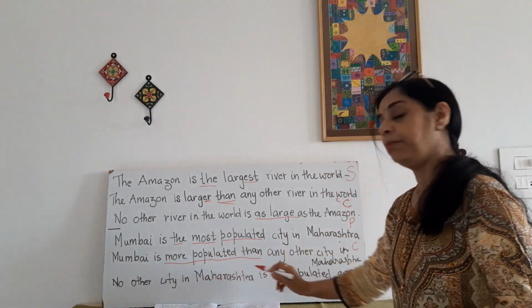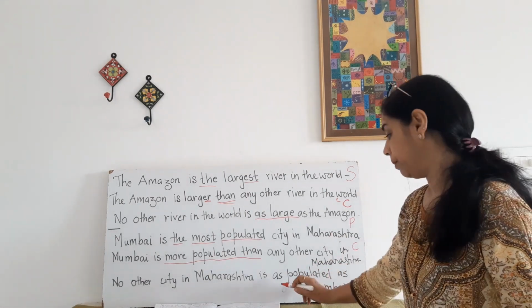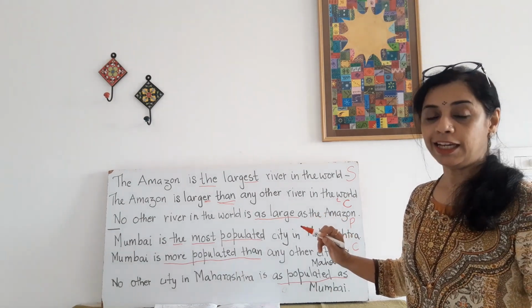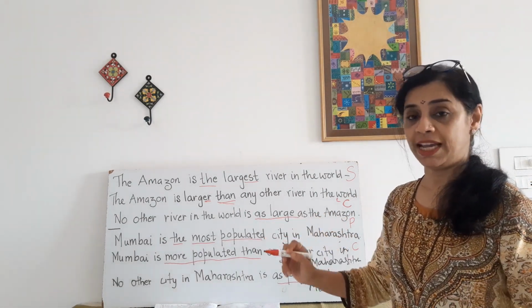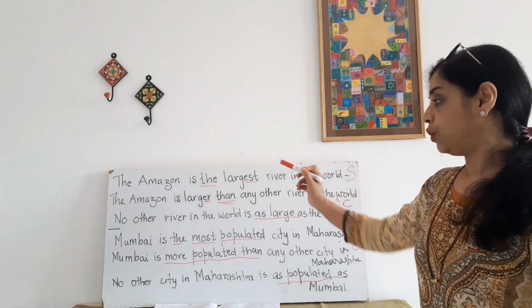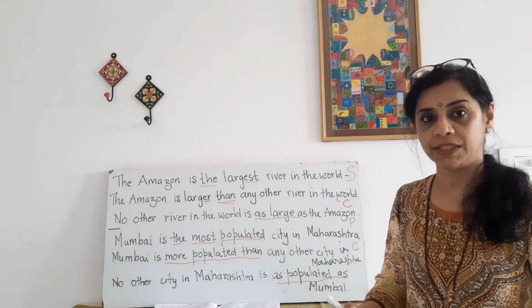Okay. So, Mumbai is more populated than any other city in Maharashtra. No other city in Maharashtra is as populated as Mumbai. As populated as. ED is the participle form. Always take more or most. We did that in the first segment. So these were the simple types. Now let's take some other examples.